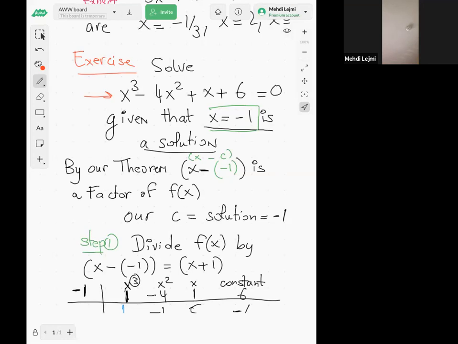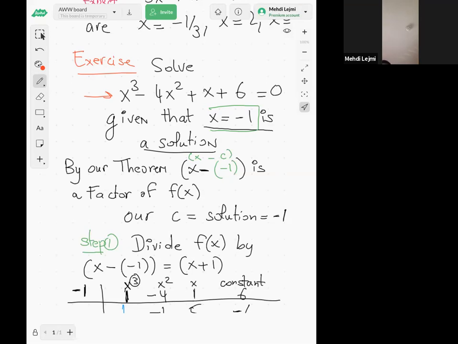But the fact that -1 is a solution, then you can say x minus the -1 would be a factor, and so I can write my f of x as a product of two factors, and then I can use that to solve f of x equal to 0.